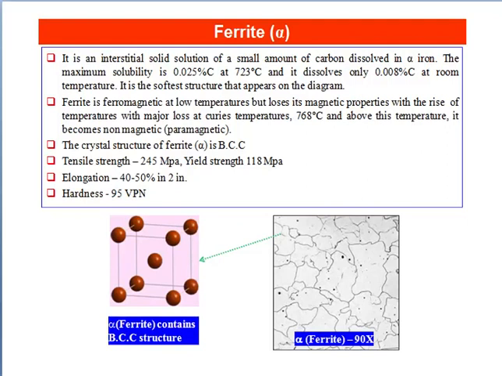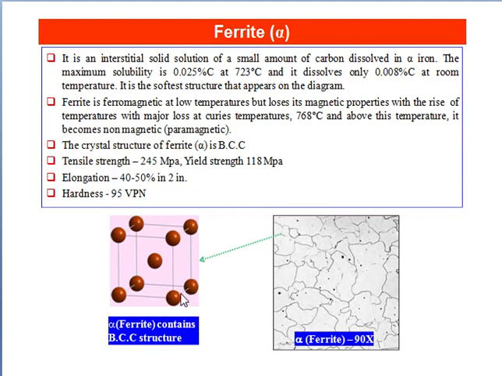Ferrite is ferromagnetic at low temperatures but loses its magnetic properties with the rise of temperature, with major loss at Curie's temperature, 768 degrees Celsius, and above this temperature it becomes non-magnetic, that is paramagnetic. The crystal structure of ferrite is body-centered cubic.